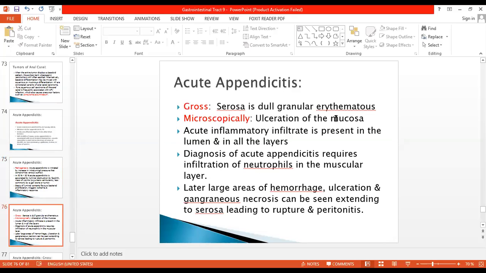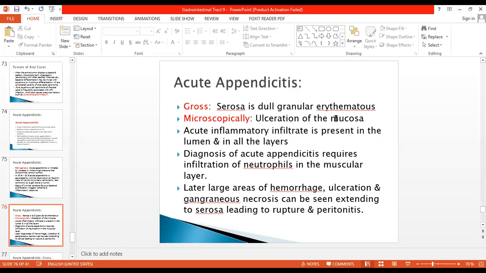Microscopically, when you receive an appendix, you have to take the cut section and a longitudinal section of the appendix in order to see the inflammation. Under the microscope, the mucosa of the appendix is quite ulcerated. The lumen is filled with acute inflammatory infiltrate, which is also present in all the layers. But the diagnosis of acute appendicitis requires infiltration of polymorphonuclear leukocytes or neutrophils in the muscular layer, when seen by microscopic examination.